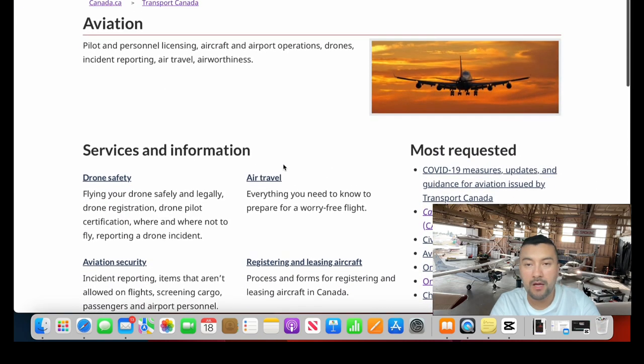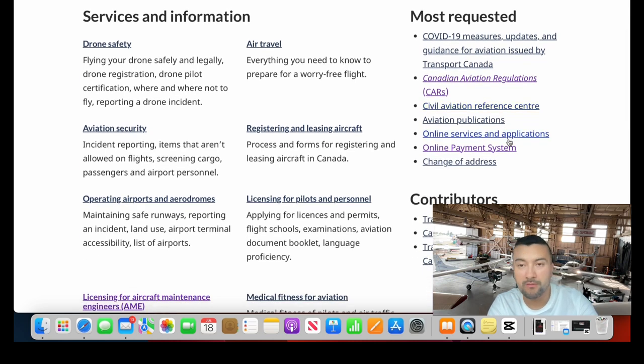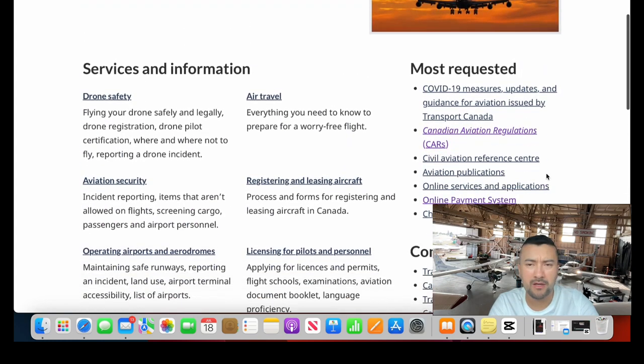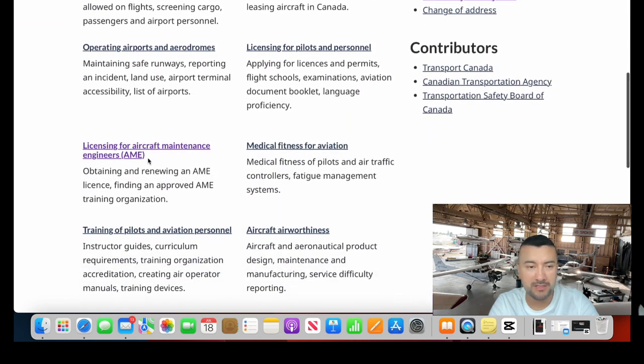Then we will have here on the right side of the screen the most requested: Canadian Aviation Regulations, Civil Aviation Reference Center, online payment system, and okay, this is not important right now for us. What we need right now is the licensing for aircraft maintenance engineers, AME, obtaining and renewing an AME license, finding an approved AME training organization. So we are gonna click here.